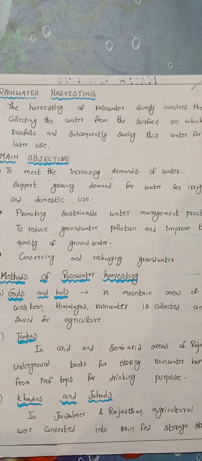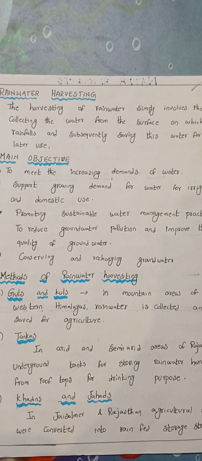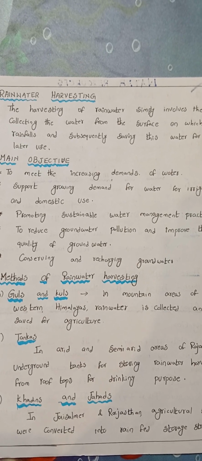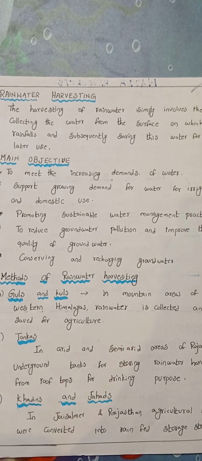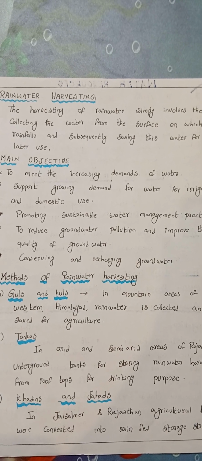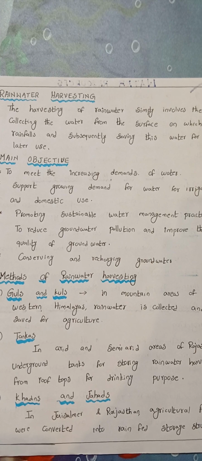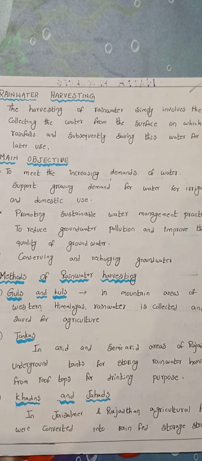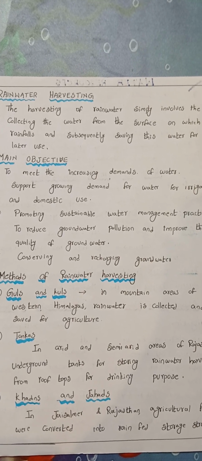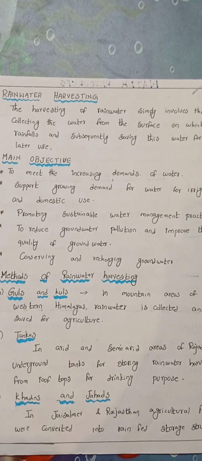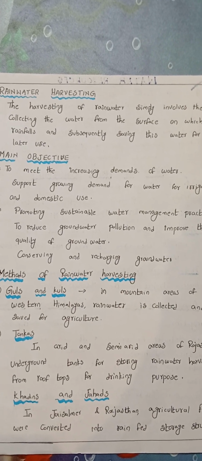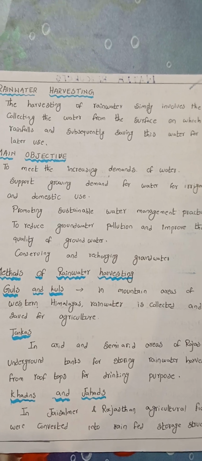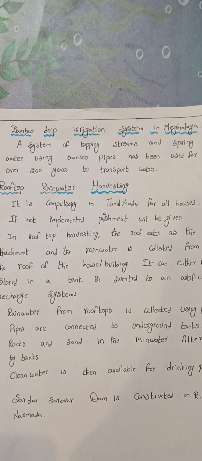Methods of rainwater harvesting. Guls and kuls: in mountain areas of the western Himalayas, rainwater is collected and saved for agriculture. Tankas: in arid and semi-arid areas of Rajasthan, underground tanks for storing rainwater harvested from rooftops for drinking purpose. Khadins and johads: in Jaisalmer, Rajasthan, agriculture fields were converted into rain-fed storage structures. Bamboo drip irrigation system in Meghalaya.